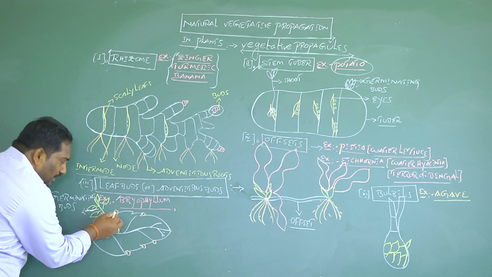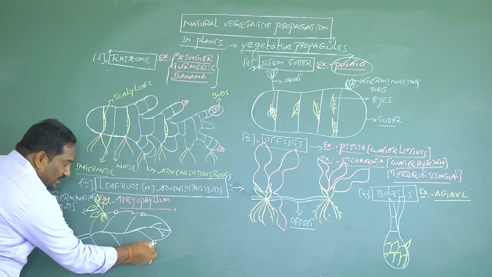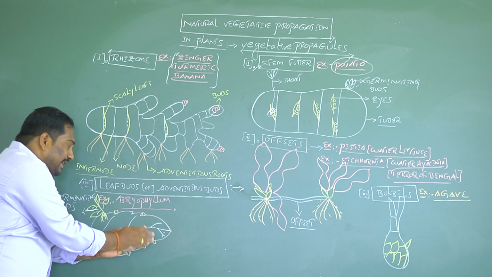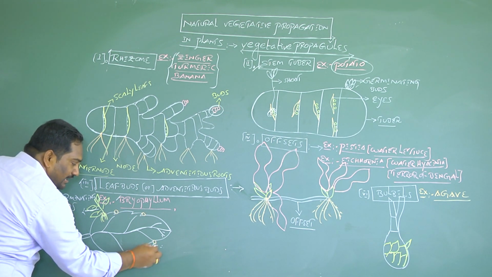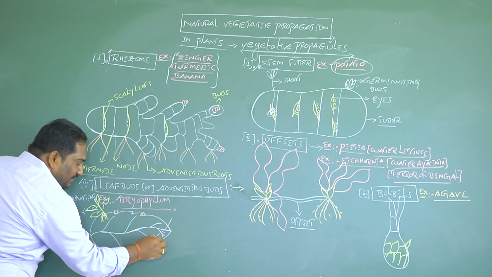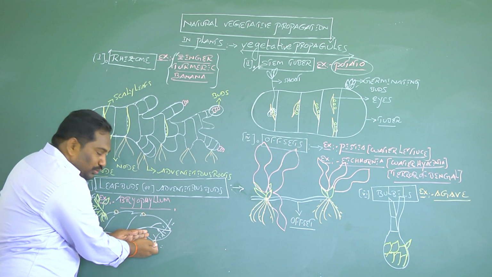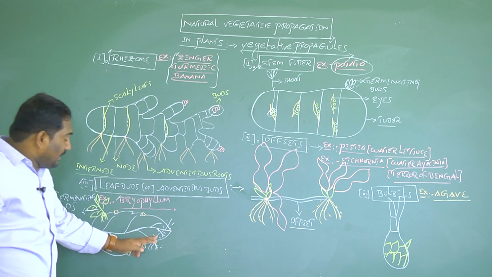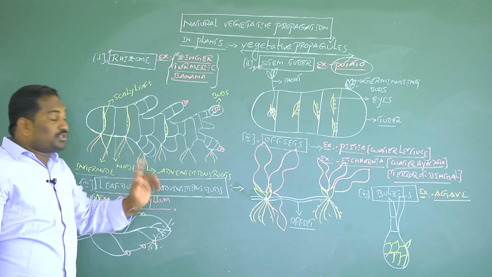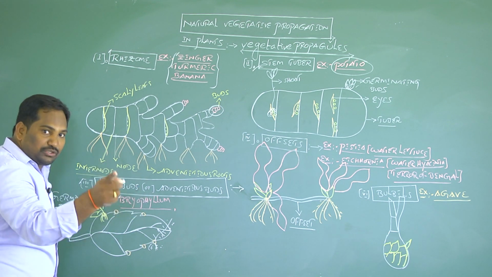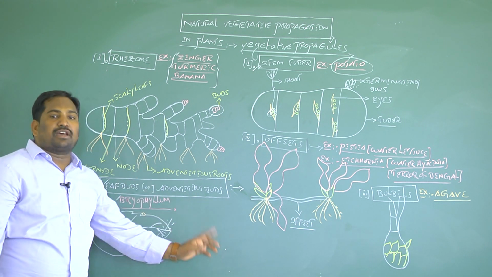In Bryophyllum, the notches or margins of the leaf have specialized buds called epiphyllous buds, or adventitious buds, or leaf buds. When these leaf buds touch the soil, they produce adventitious roots and germinate to produce a new shoot axis. When these buds with shoot axis separate from the parent leaf, each bud can germinate into a new plant by the process of vegetative reproduction. So that's why in the Bryophyllum plant, for vegetative reproduction, the vegetative propagule is leaf buds, or adventitious buds, or epiphyllous buds.